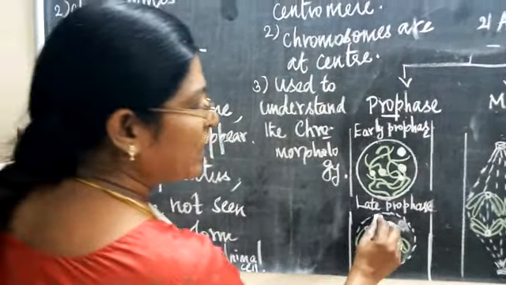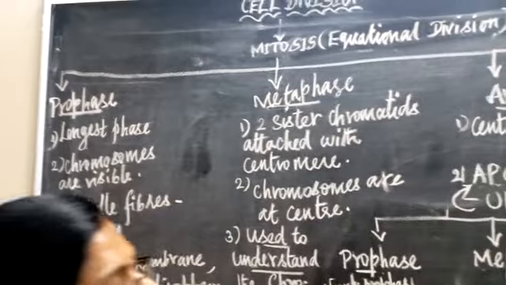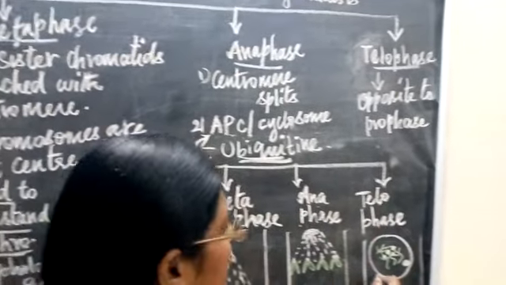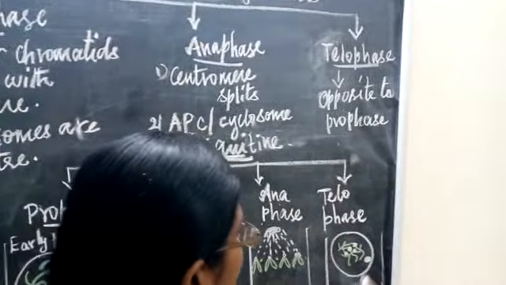After completion of the anaphase stage, the telophase stage starts. What is meant by telophase? It is the terminal phase, the end phase. This is just the opposite of prophase. Everything will be just the opposite. During the telophase stage, the chromatids condense and become chromosomes.